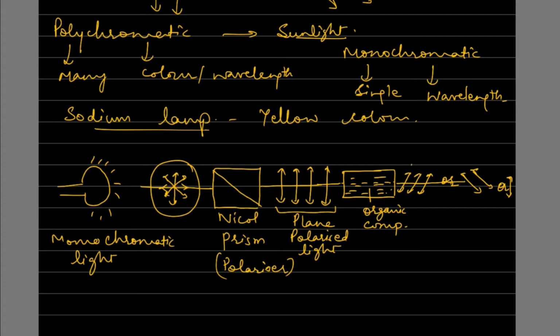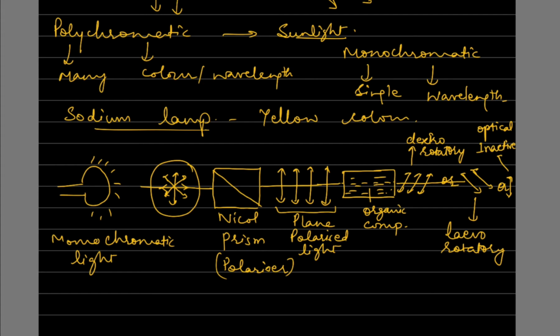If it is rotated towards right, the compound is called dextrorotatory. If it is rotated towards left, we call it levorotatory. And if it is unaffected, we identify the compound as an optically inactive compound.